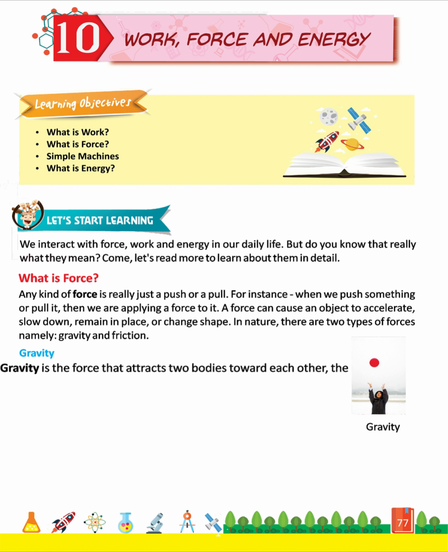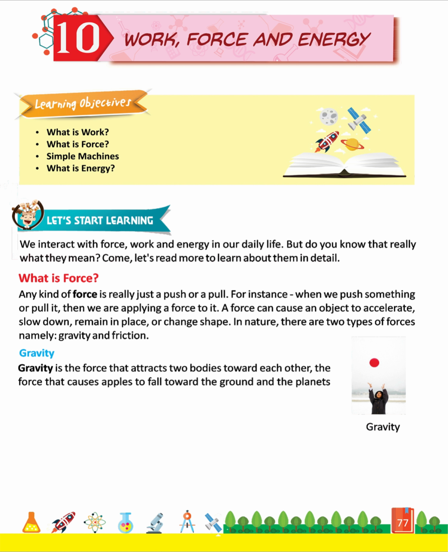Gravity. Gravity is the force that attracts two bodies towards each other. It is the force that causes apples to fall towards the ground and the planets to orbit the sun. The more massive an object is, the stronger its gravitational pull.